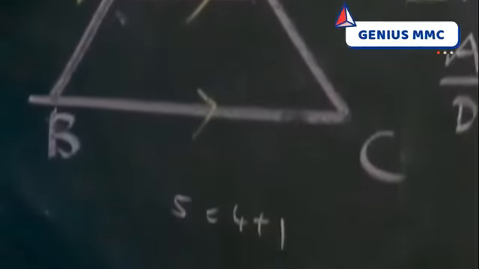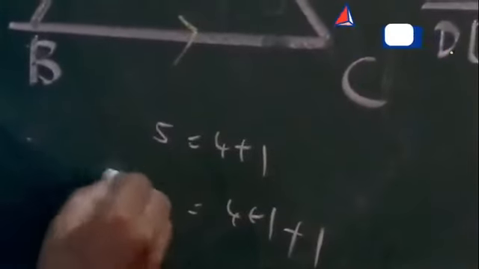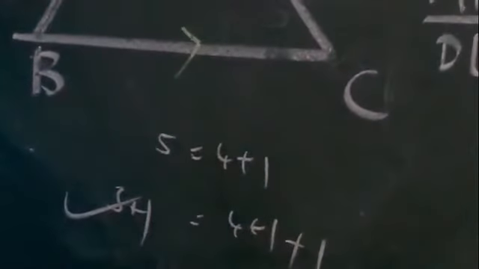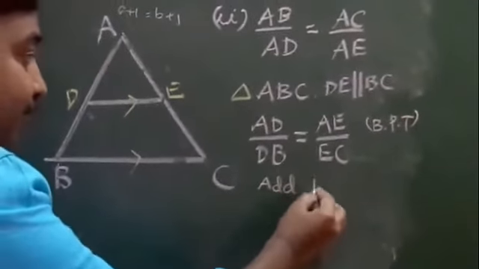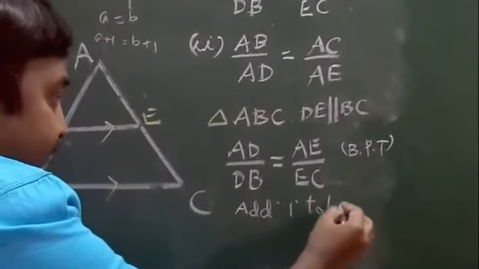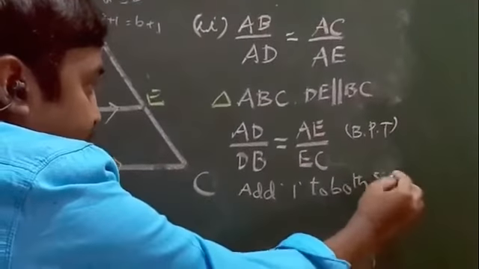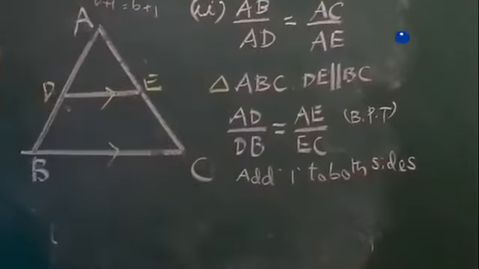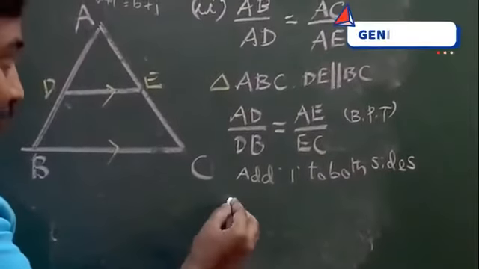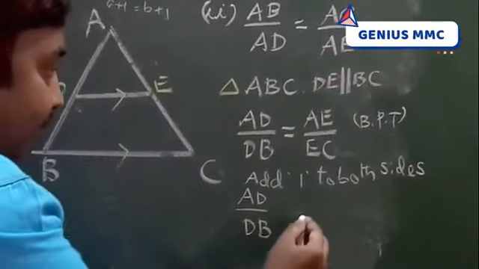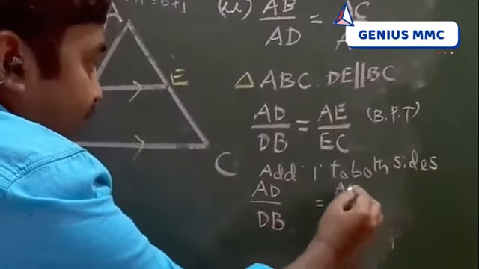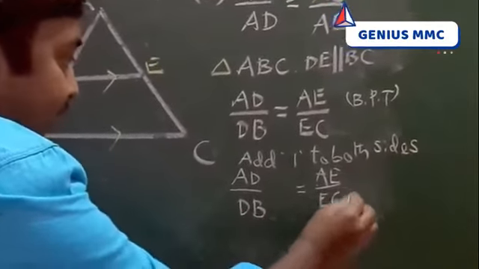If I add 1 here, here also we should add 1. Then only it is equal. Similarly for this, add 1 to both sides. What happens? AD by DB is equal to AE by EC.